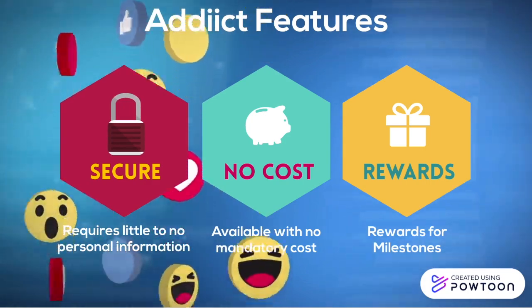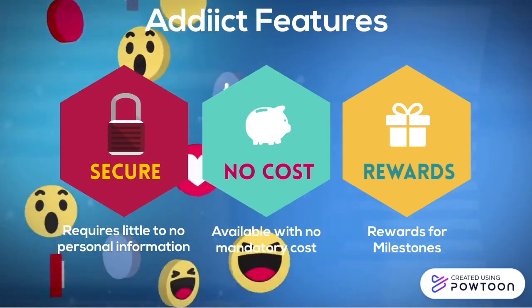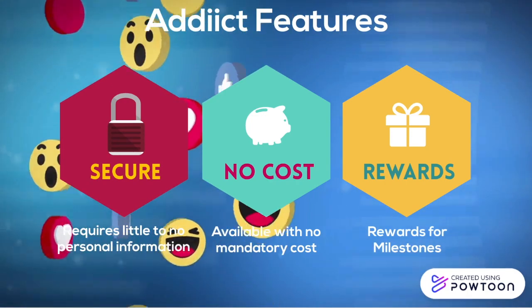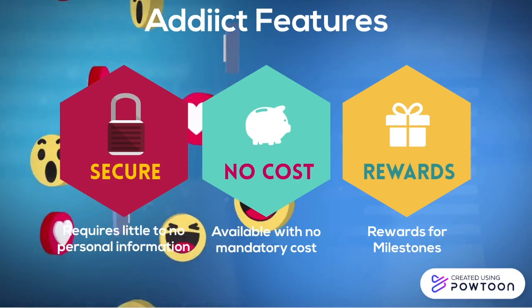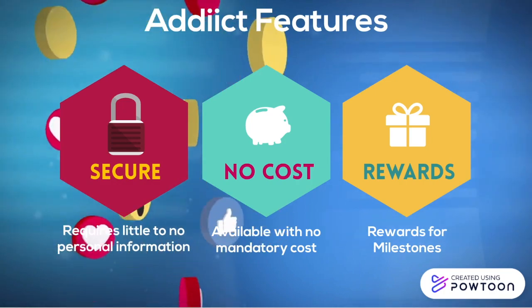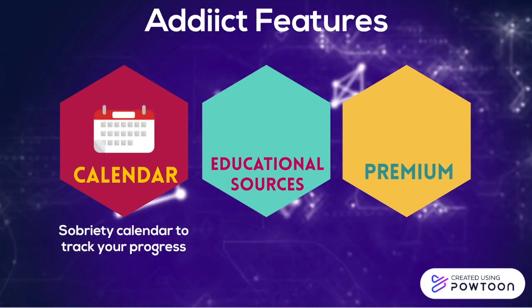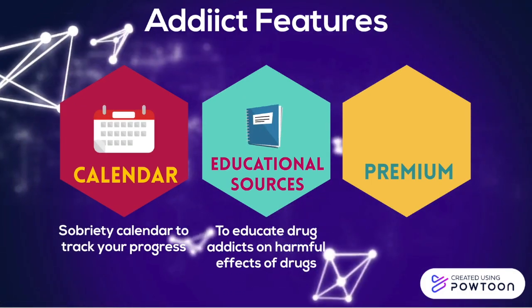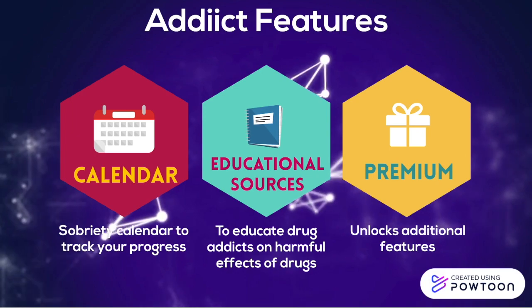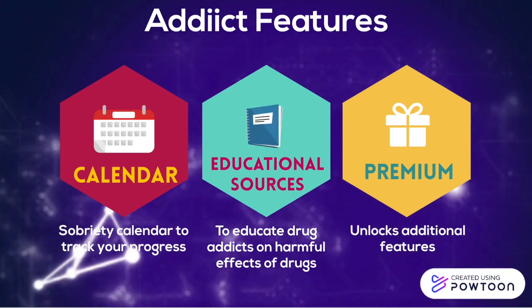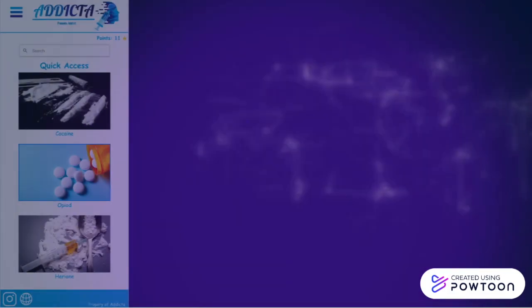Addict is unlike any other existing online rehabilitation application. It is able to outmatch all of its competitors. Addict has a strict privacy policy. It requires no mandatory personal information and consistently rewards you for your milestones. It includes a sobriety calendar, educational resources, access to support systems, and is available at no mandatory cost. We also offer a premium plan that unlocks additional features that may be useful along the journey.